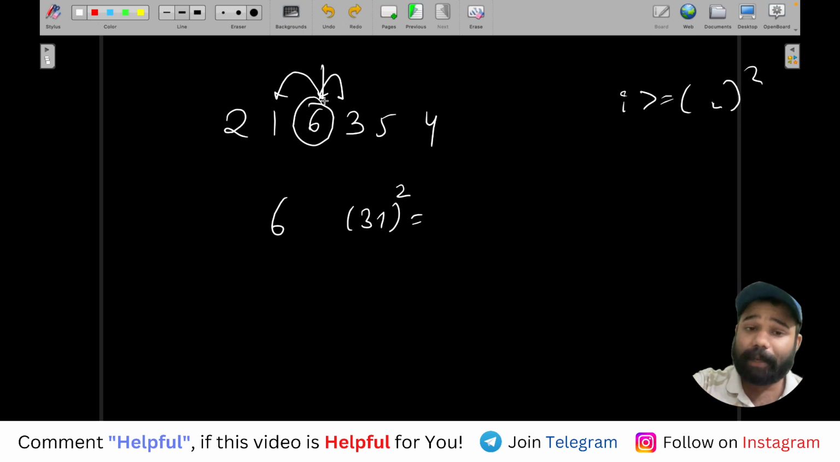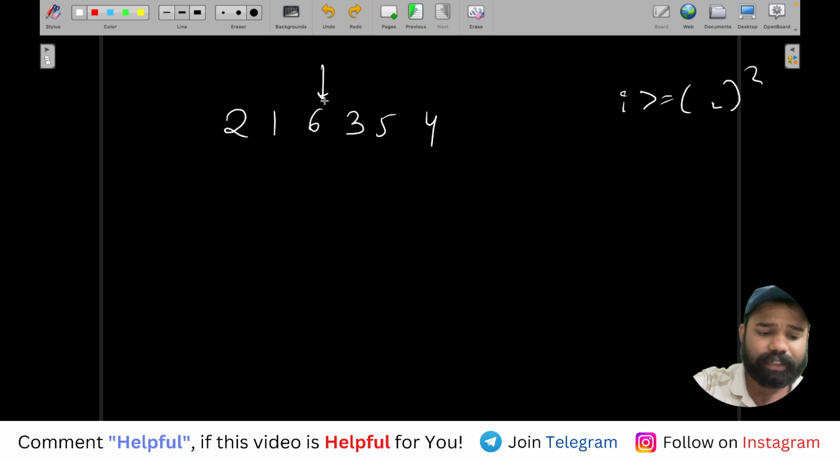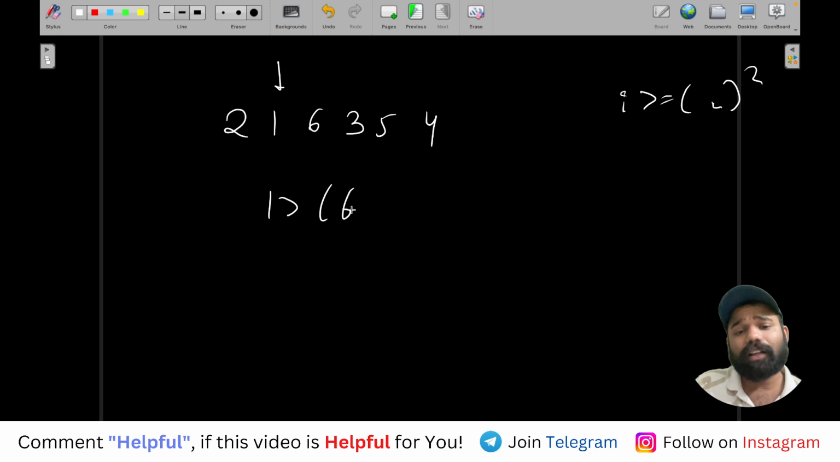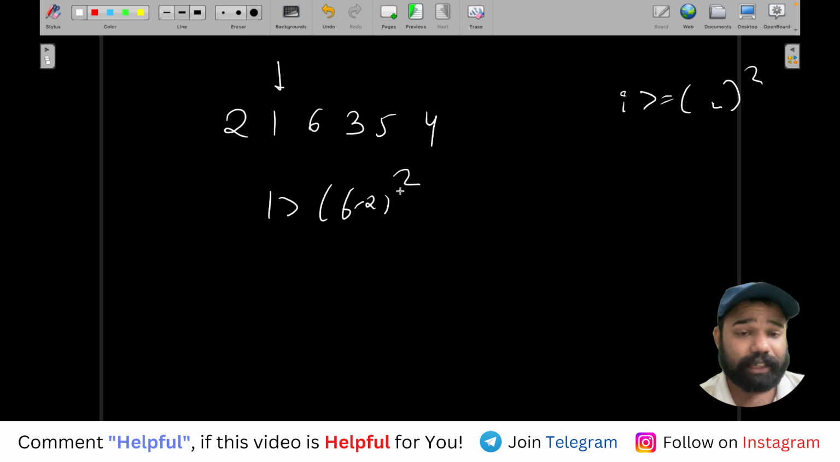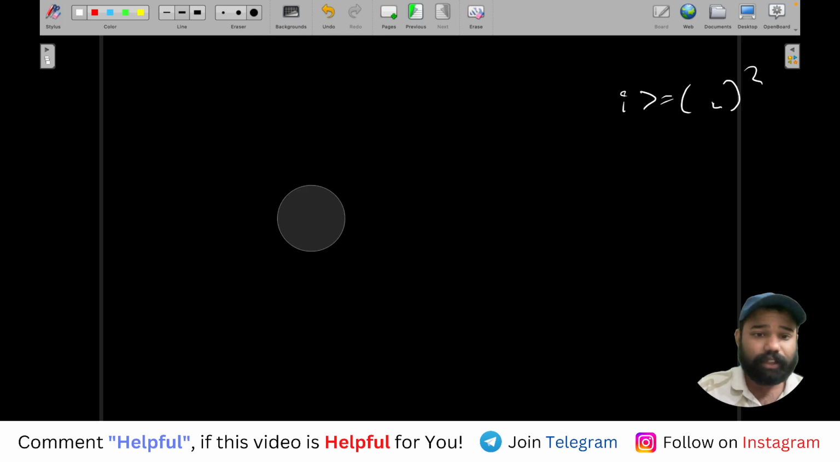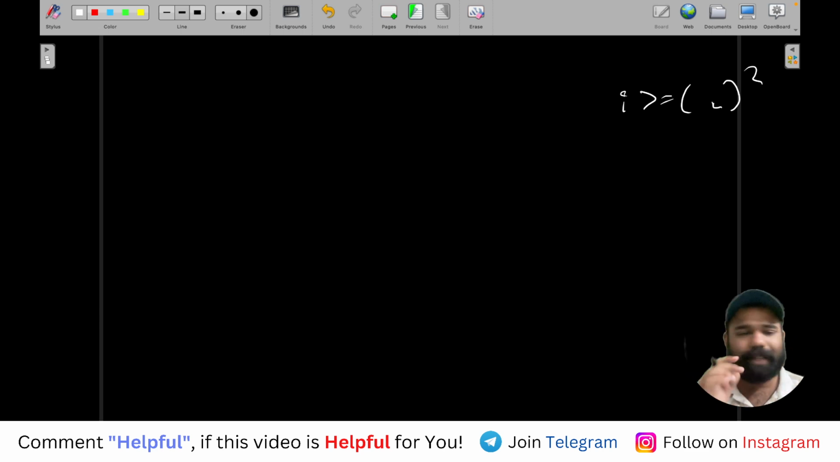It is fine. But if you see this case, let's say this one, the answer is not valid, because this one is not greater than the square of 6 minus 2. So you want that for every index of the permutation, the value at that index should be greater than or equal to the square of the difference of its neighbors. Now how can you fulfill that particular condition here? So see guys, this is a completely observation based problem.